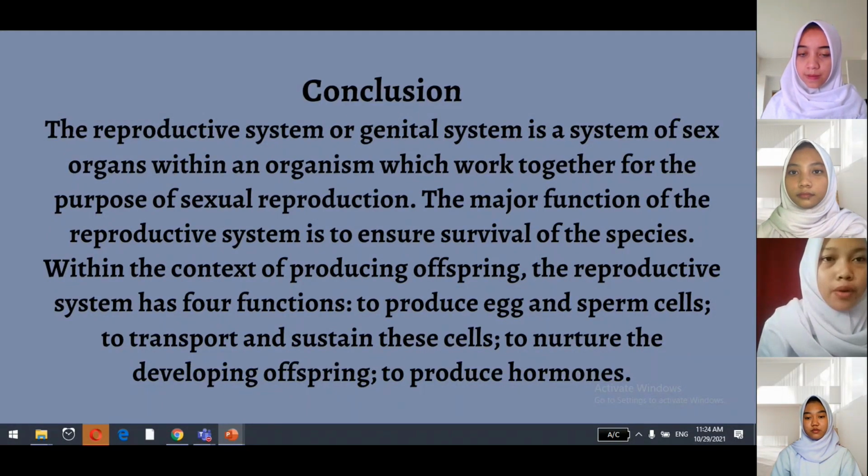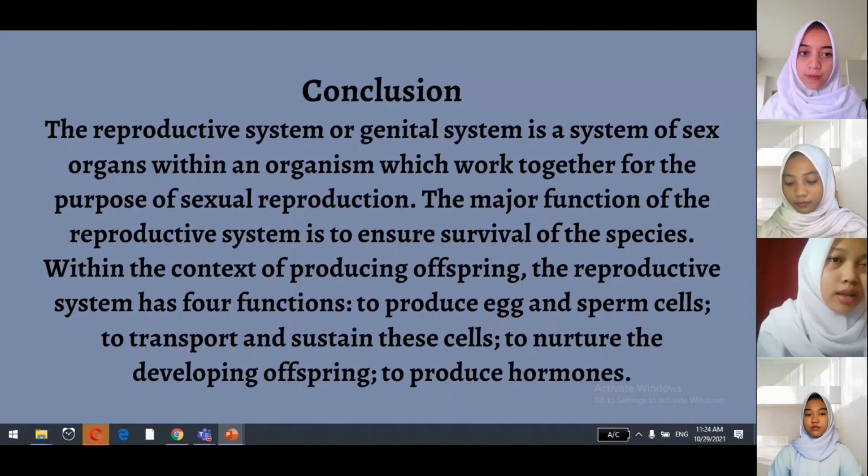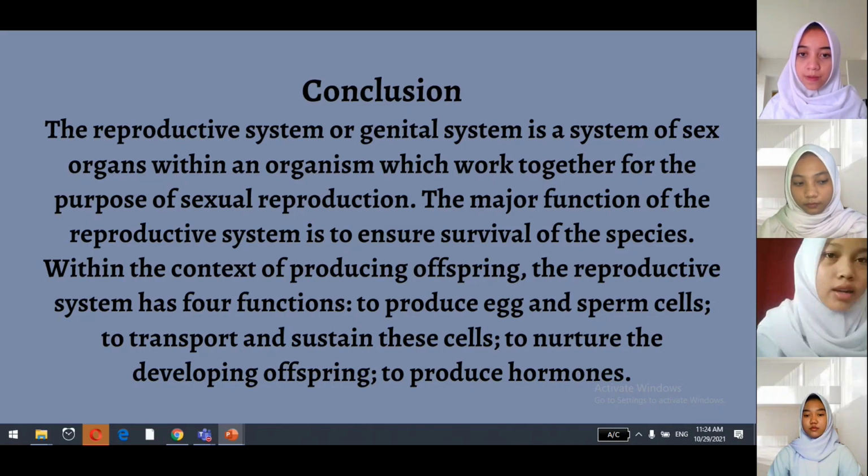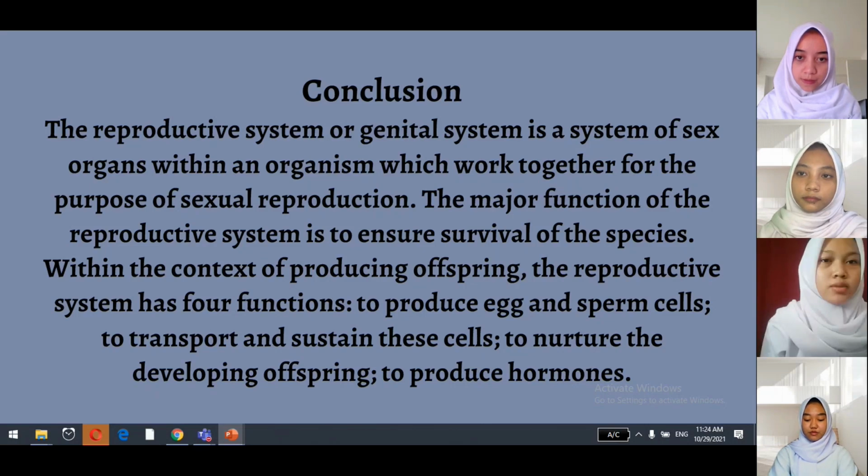Conclusion: the reproductive system or genital system is a system of sex organs within an organism which work together for the purpose of sexual reproduction. The major function of the reproductive system is to ensure survival of the species.